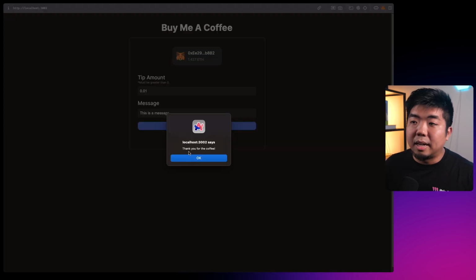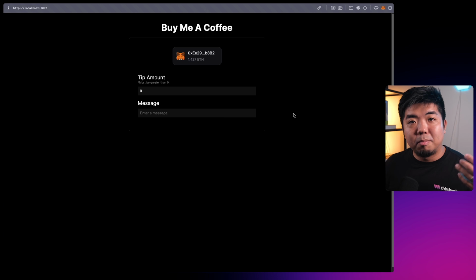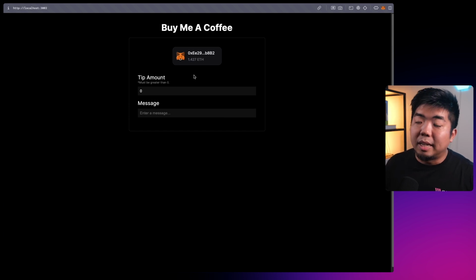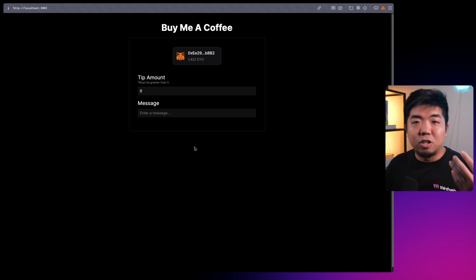And once that's done, you can see it says thank you for the coffee. It resets everything here, and we now have tipped 0.01 of ETH with the message here. Now we want to be able to display the messages that people leave when they send tips. Right now we can only execute the buyMeACoffee function.